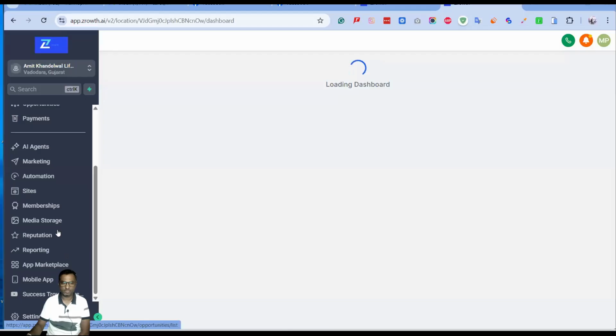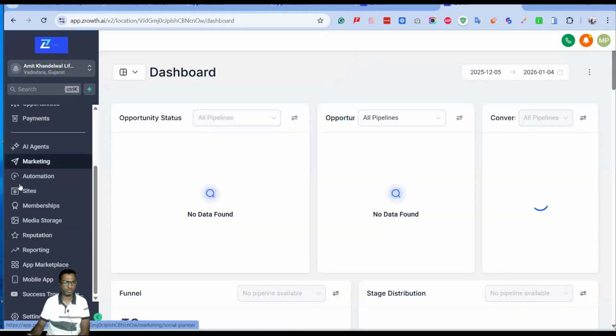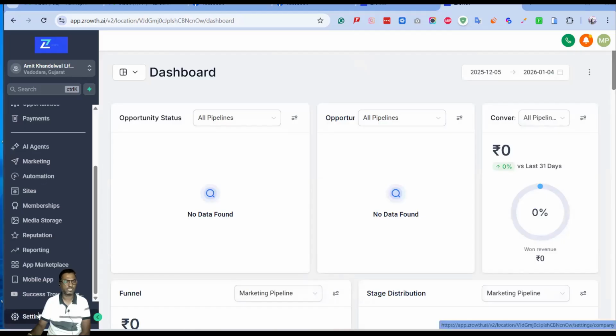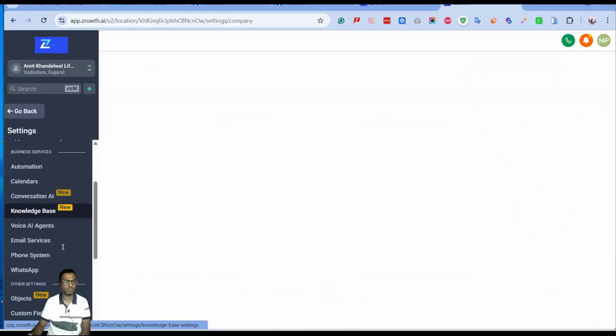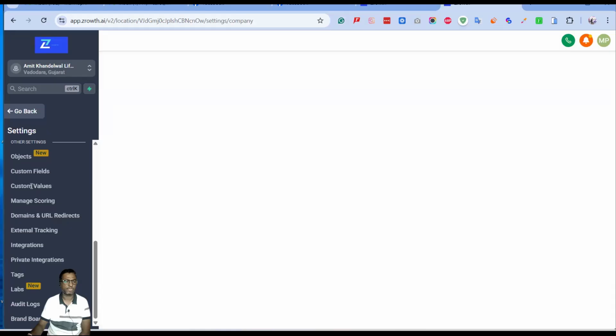So just for the custom value, you just have to navigate to your dashboard area, and from the left hand side, go to the settings option, and from the settings, you just have to get into the custom values option. There is a custom value option. Just click on it, and you can see all of your custom values which you have created.